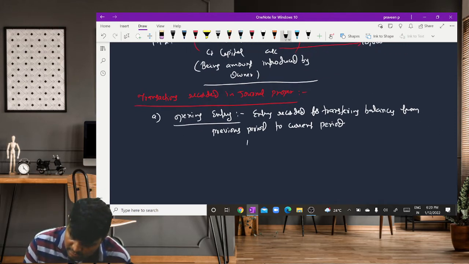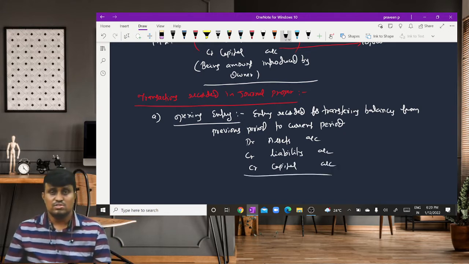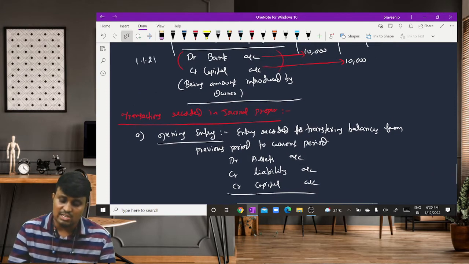You have to write it in this way. Debit assets accounts, credit liability account, and credit capital account. So assets accounts are debited, the liability account is credited, and the capital account is credited.